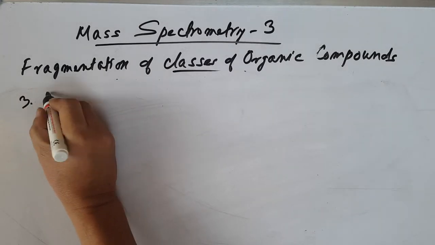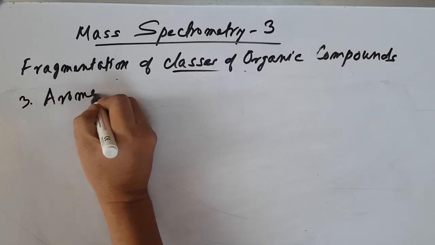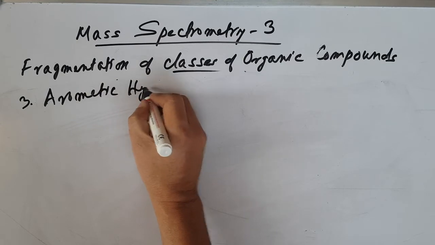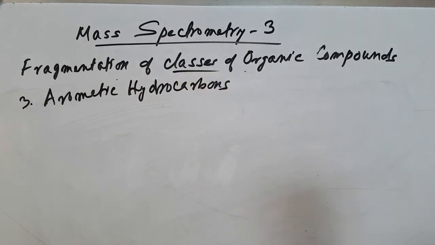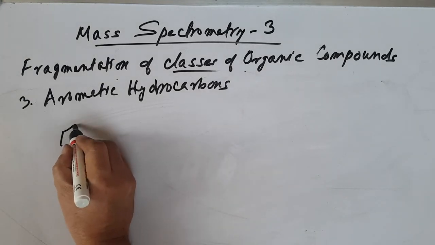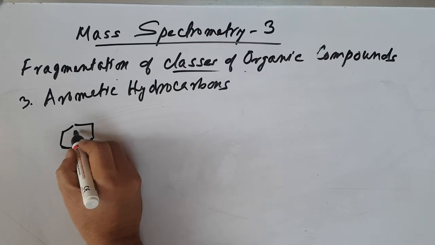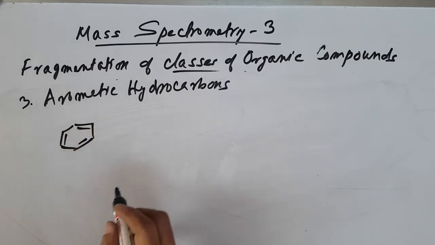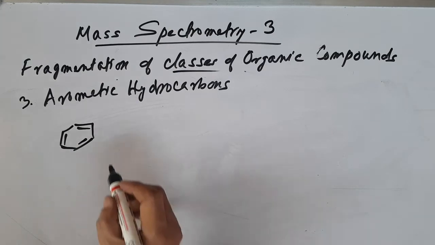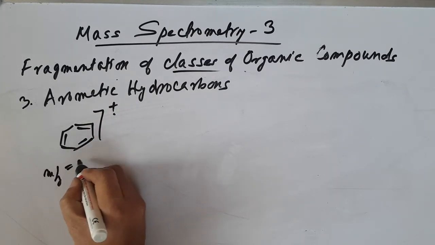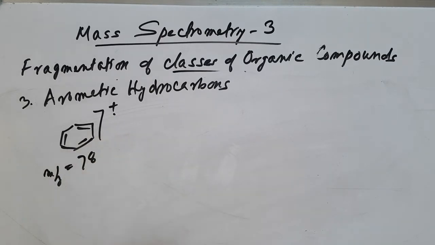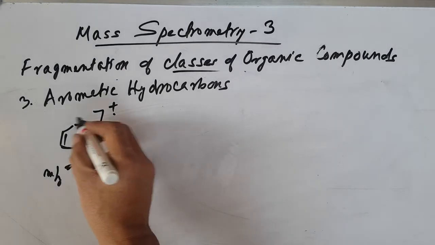Let's come to aromatic hydrocarbons. The third one is aromatic hydrocarbons. So it's a simple one, benzene, simple benzene. After bombardment with high energy electrons, we get this molecular ion. We have m/z 78, C6H6.